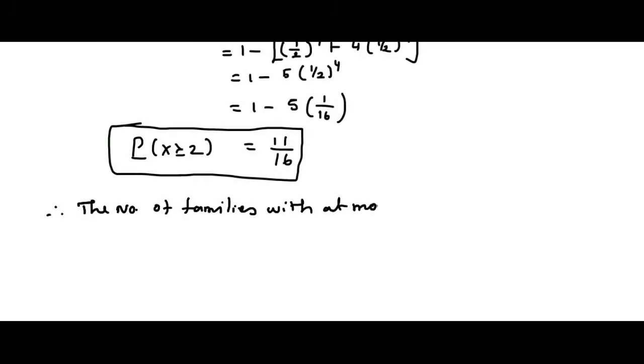Okay, so we know this is one family. So next we multiply by the total number of families. So the number of families with at most 2 girls, at least 2 boys, is equal to 800 into 11 by 16, that is equal to 550. Okay, this is our third question.